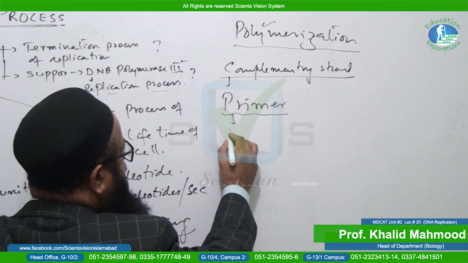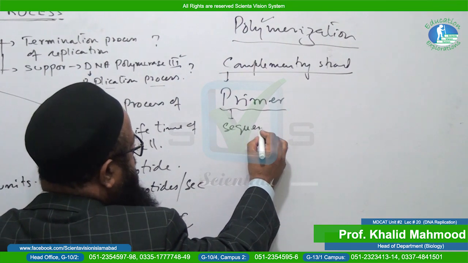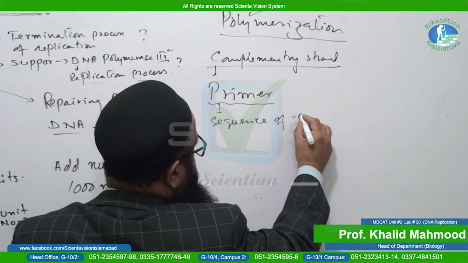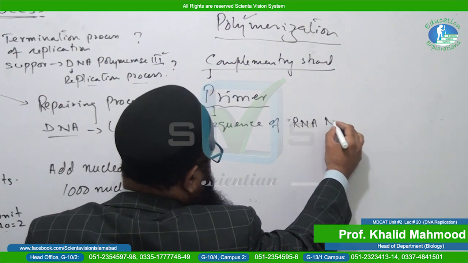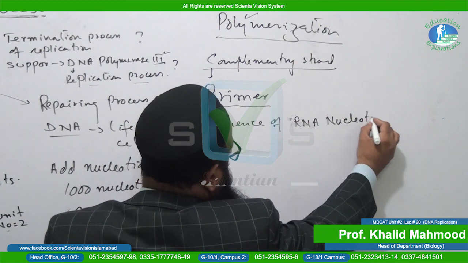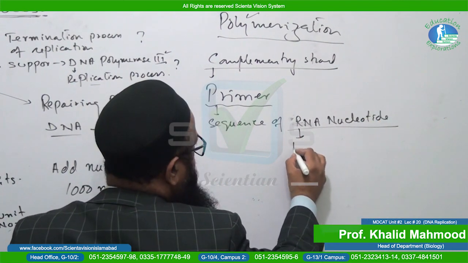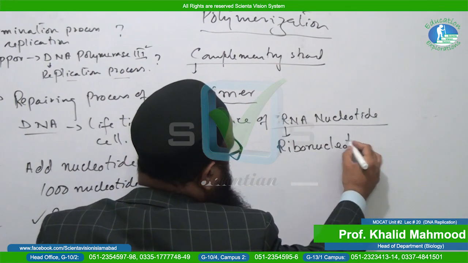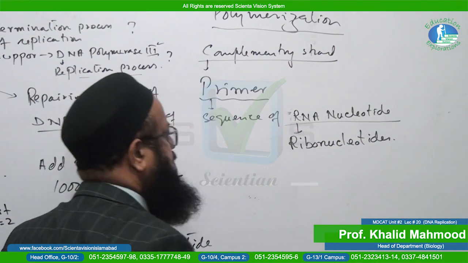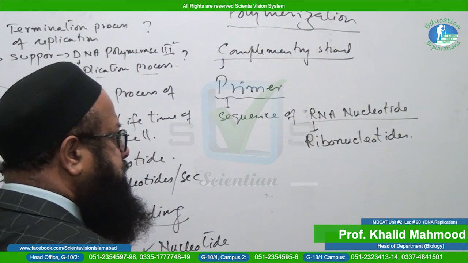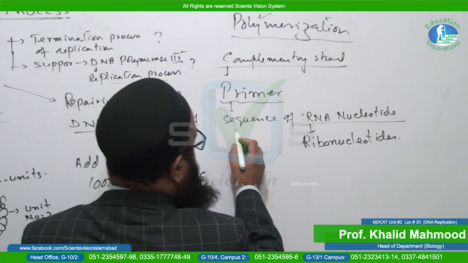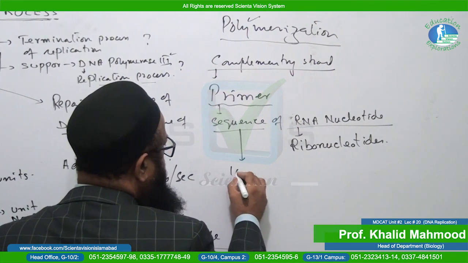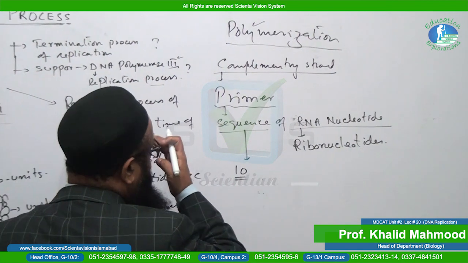It is basically a sequence of RNA nucleotides, which are also named ribonucleotides. How many nucleotides are there? Keep in mind, it is a sequence of 10 nucleotides in primer.